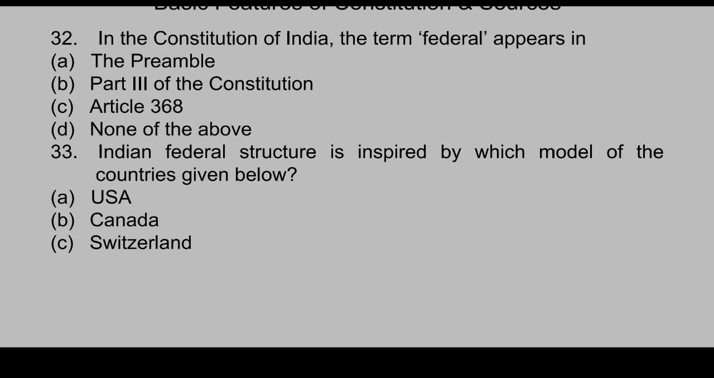Let's see where the term federal is adopted in the Constitution of India. It is not from our preamble. It is not from part 3 of the Constitution. It is not from article 368. And the answer is option D, that is none of these. Then where does federal appear? I will tell you in a little detail. In the Constitution of India, the term federal appears in part 1. Actually, the term federal appears in part 1 of the Constitution.